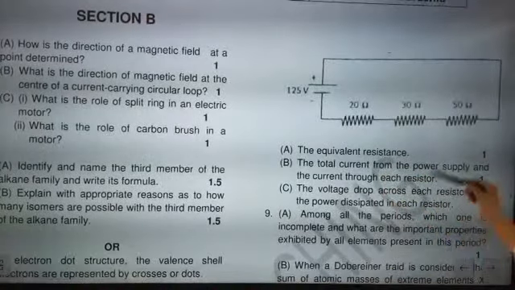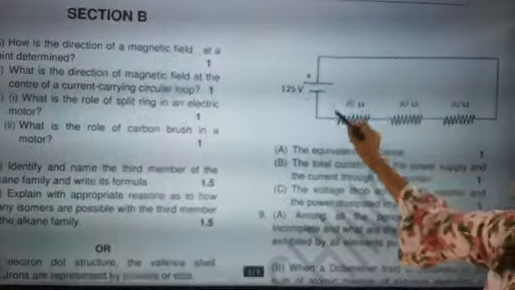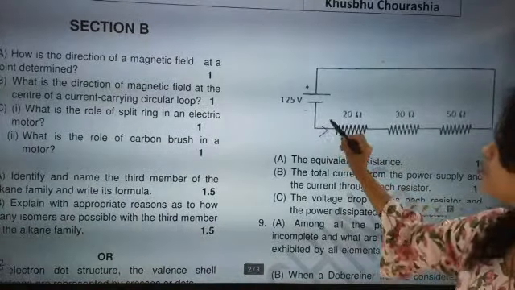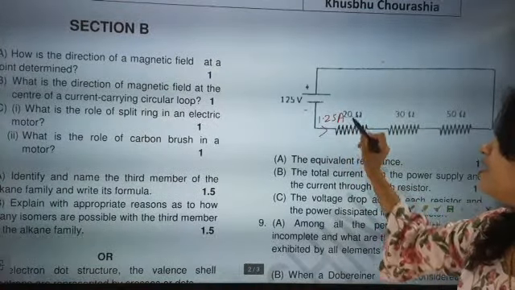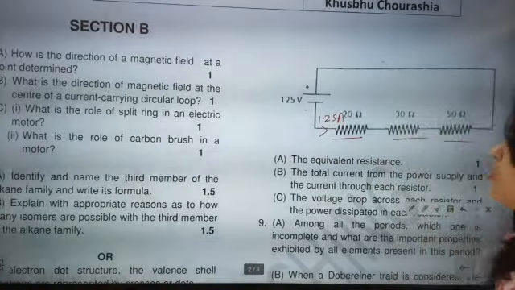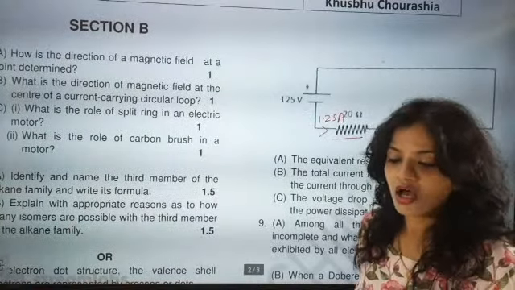Now look at the total current from the power supply. We have 1.25 ampere, and now the voltage drop across each resistor. Whenever the current passes through, 1.25 ampere of current will pass through each resistor, and there will be a voltage drop. So you have to find the voltage drop, which means the potential difference across each one.